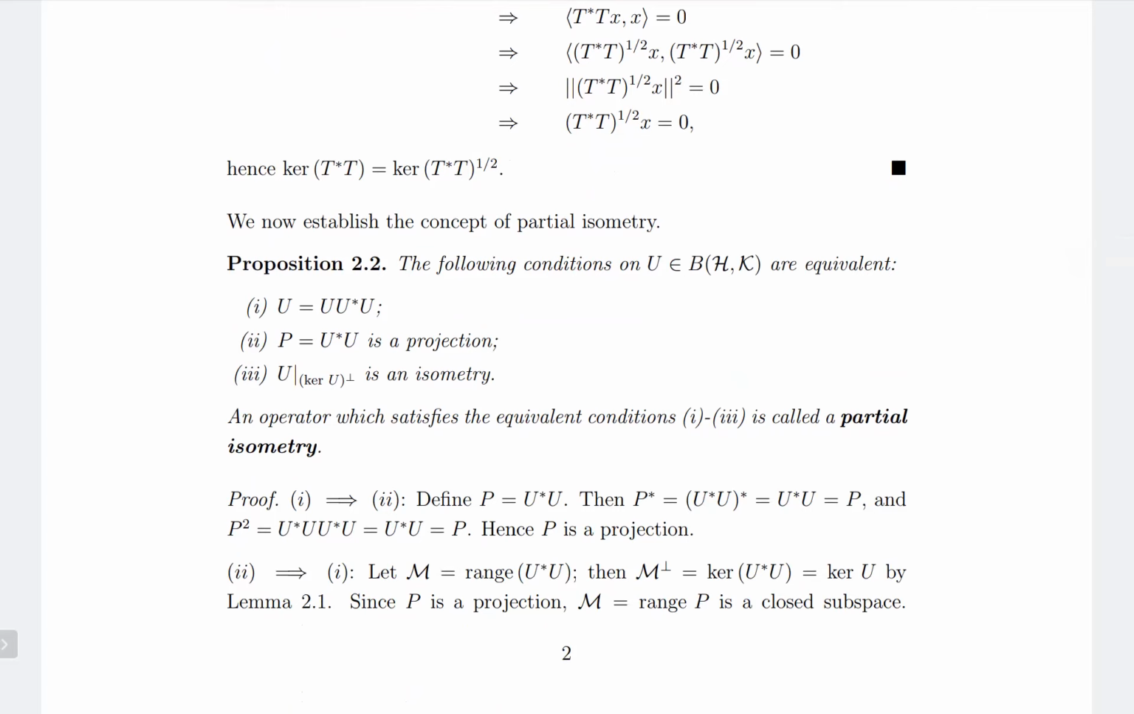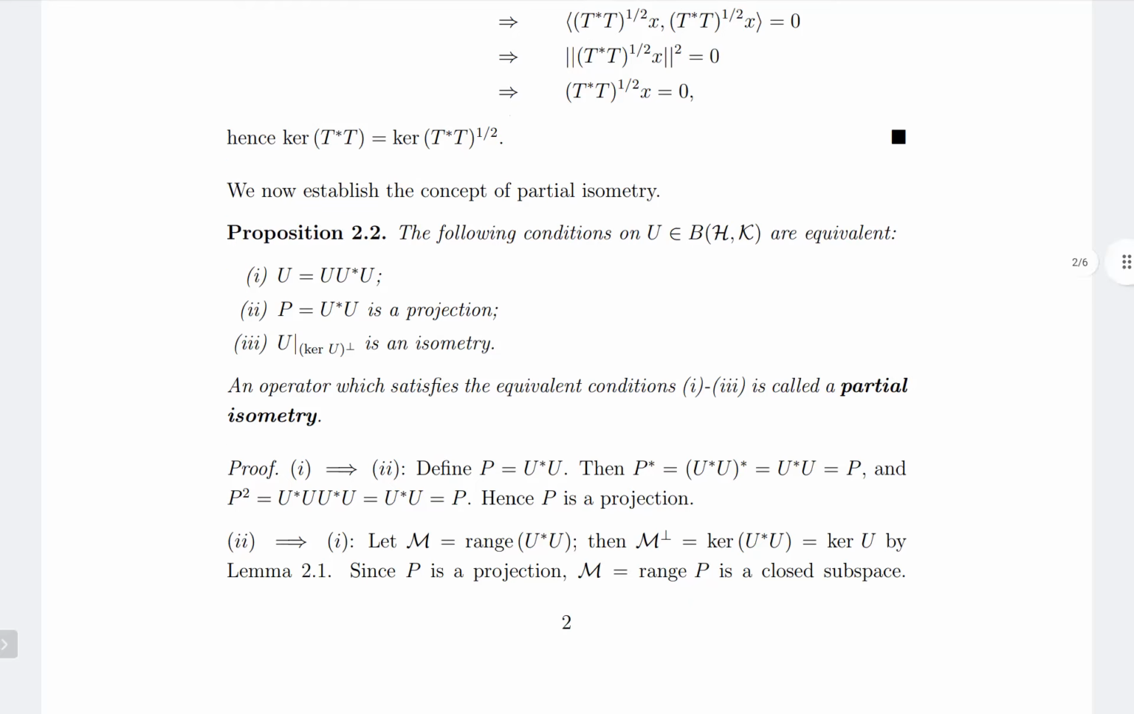So the three conditions are: U is equal to U U star U. The second condition is U star U is a projection. And the third condition is U restricted to the kernel U perp is an isometry. So we'll prove the equivalence now.